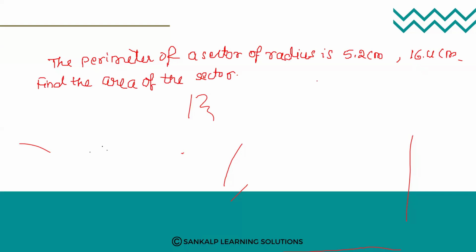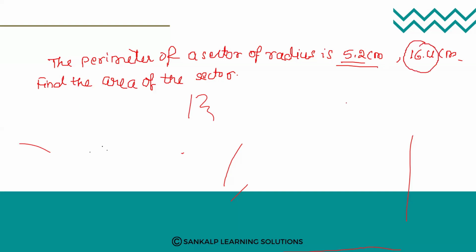Here they have given the perimeter of a sector, that is, the perimeter of a sector is 16.4 centimeter, and the radius is 5.2 centimeter.